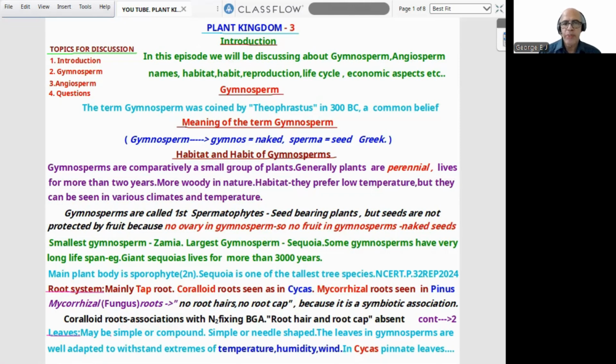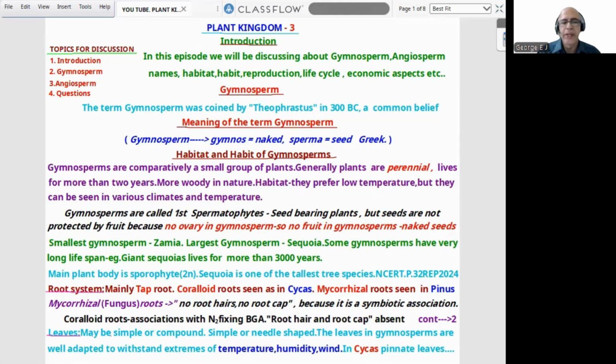The smallest gymnosperm is Zamia. The largest gymnosperm is Sequoia, the redwood trees. Some gymnosperms have a very long lifespan, for example giant sequoias live for more than 3,000 years. The main plant body in gymnosperm is sporophyte, which means diploid. Remember, sequoia is one of the tallest tree species, NCERT page number 32. I think the general items are clear up to that.